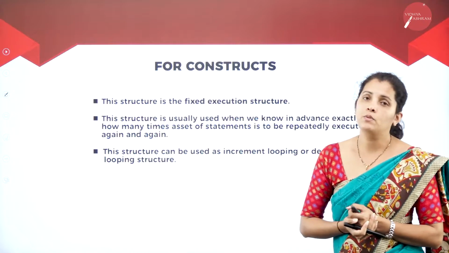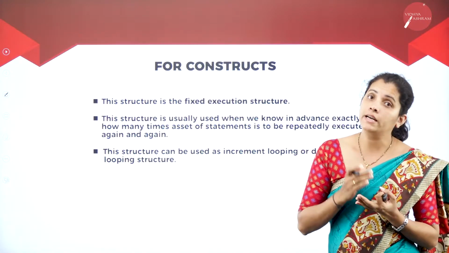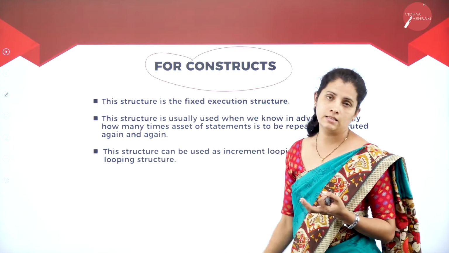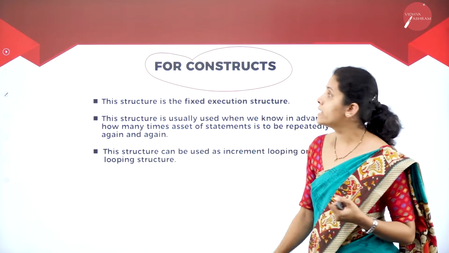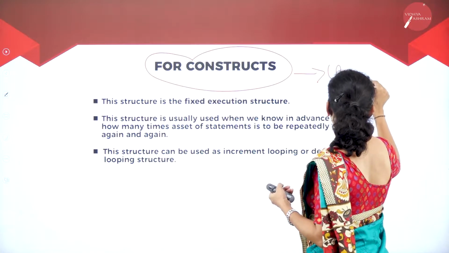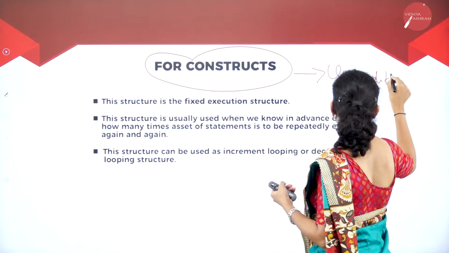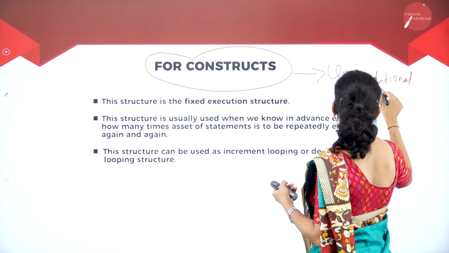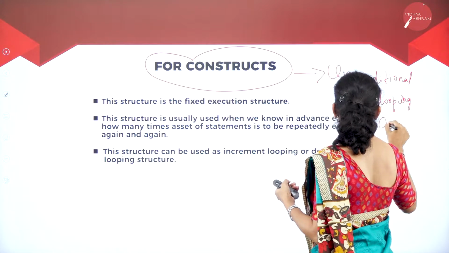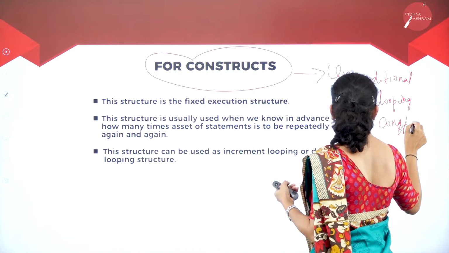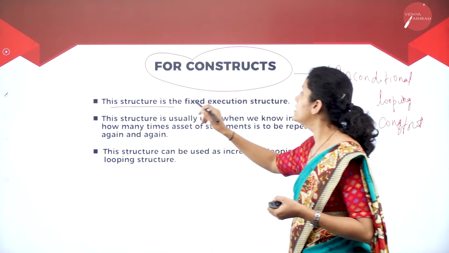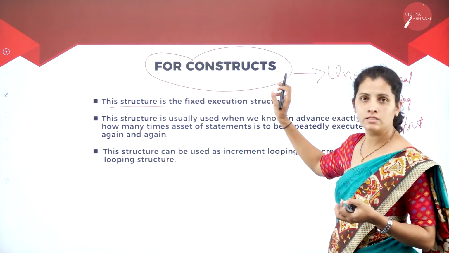Moving further, I'm going to have another type of construct, that is the for construct. So this is also an example of an unconditional looping construct. This structure is the fixed execution structure.